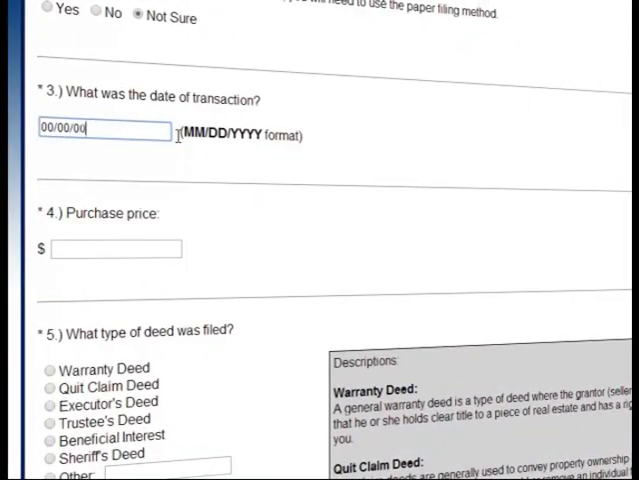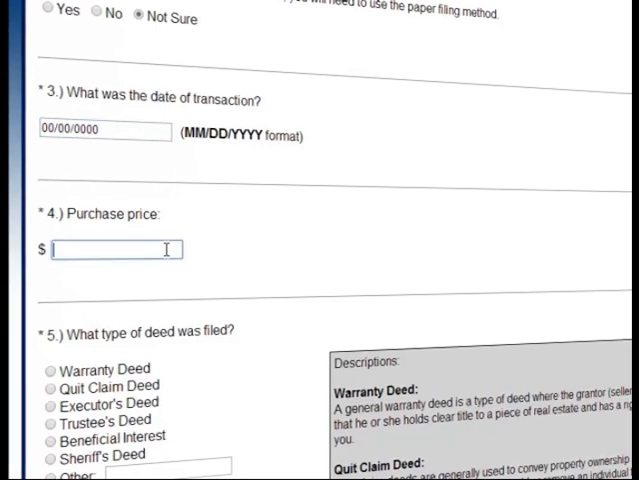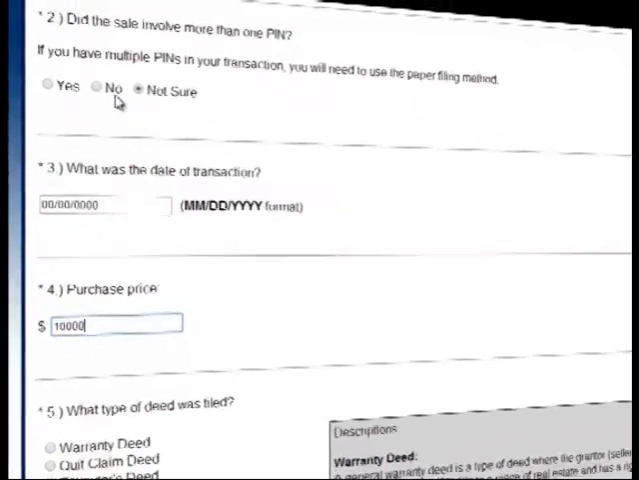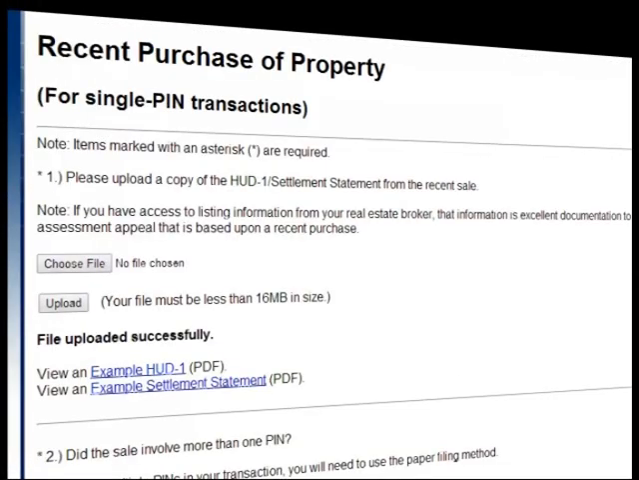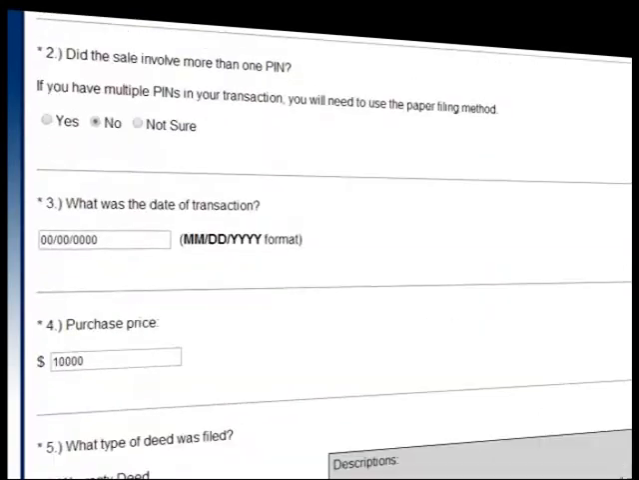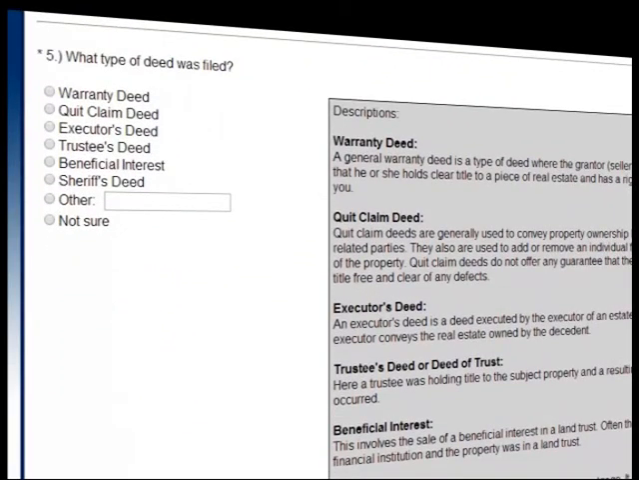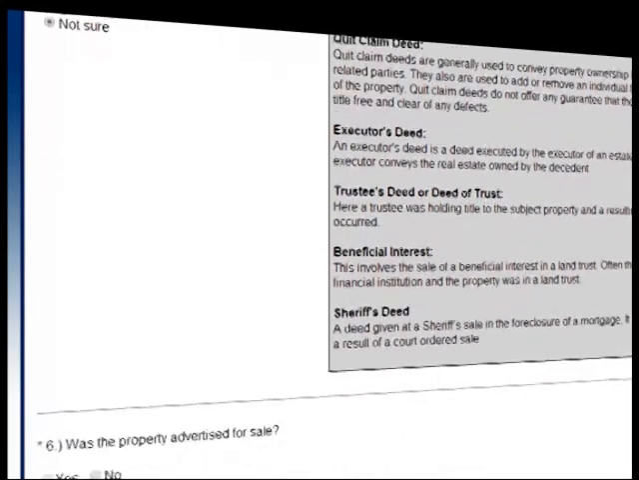If you have a sale transaction that has multiple PINs, you will need to use the paper filing method. You will not be able to file an appeal electronically. The board does require that you mark what type of deed was filed. Examples or descriptions of the deeds are located on the right-hand side. If you're not sure, you can just simply click not sure to move forward on that question. Once you have finished marking each section, again, make sure to save and continue.